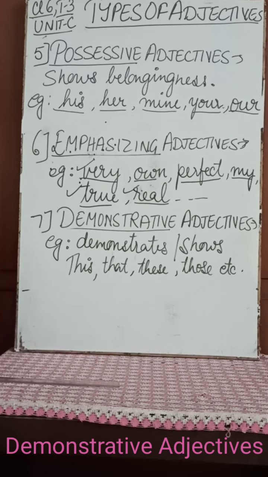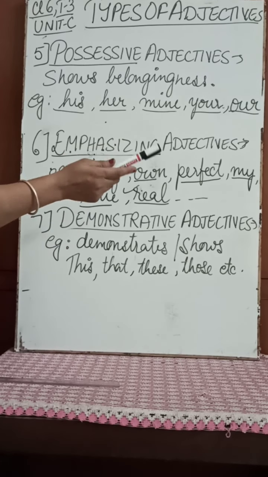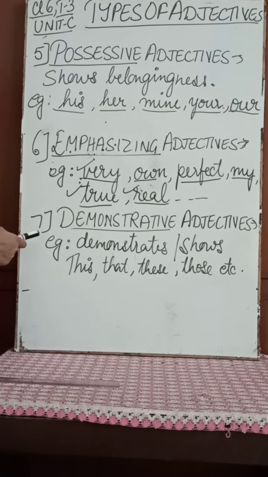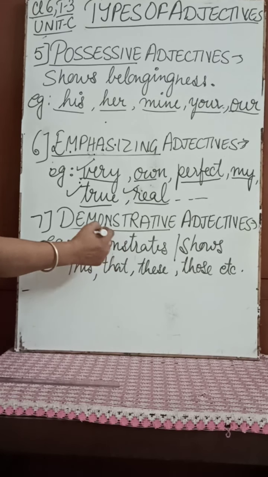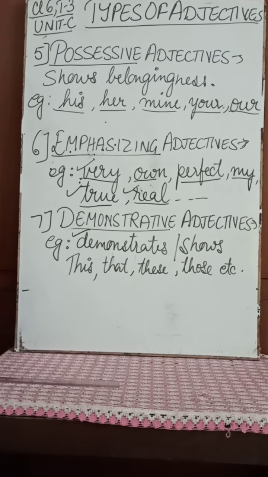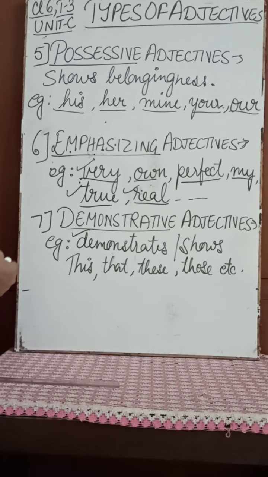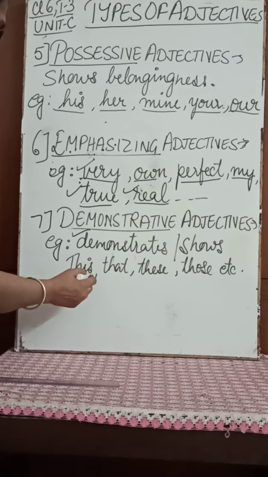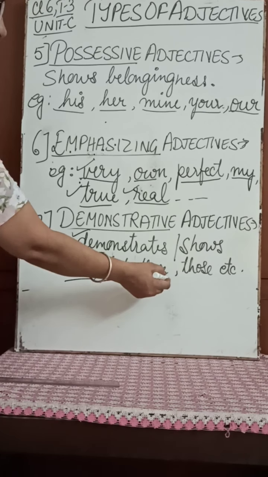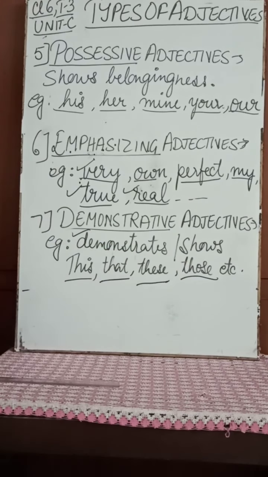Now the seventh category is the demonstrative adjectives. Demonstration means to exhibit or to point out. The words used are this, that, these, those. This is my house.